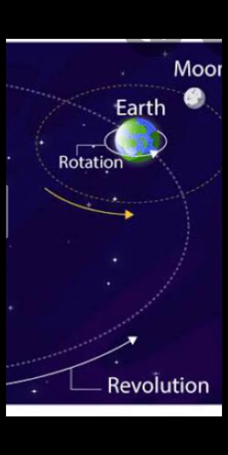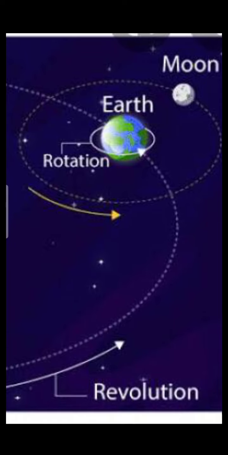Students, आपको यहाँ पे जो white dotted line दिख रही है, they are completely imaginary lines. And when the earth moves around the sun on this orbit, this white dotted line, it is known as revolution.